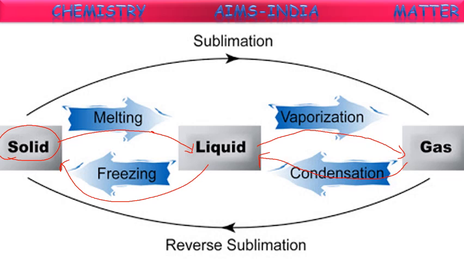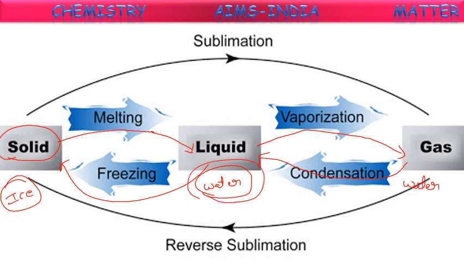The best example for this, which we see in our regular life, is ice, water, and water vapor, right? Ice cubes: you keep them at room temperature, then they start melting and form water in the container. That glass of ice cubes converts into a glass of water. Then this glass of water you heat to boiling.